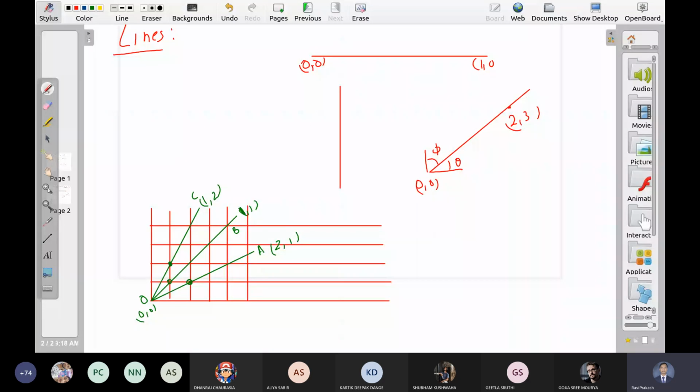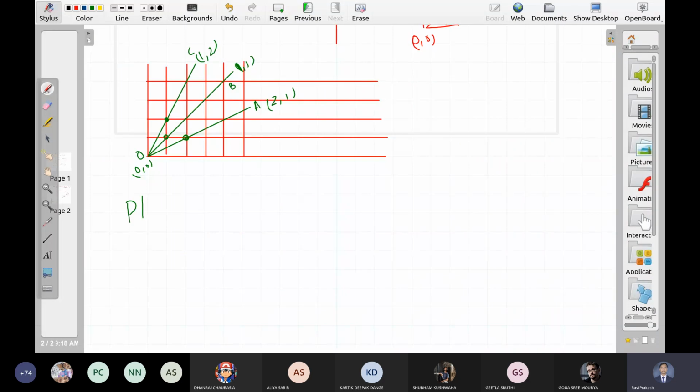What about planes now? So now I have a 3D lattice, and in a 3D lattice, obviously it is not easy to draw a lattice. Let me still try.